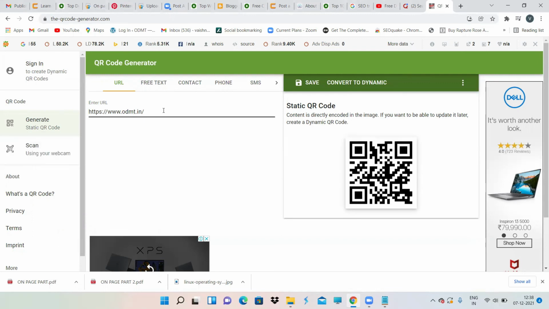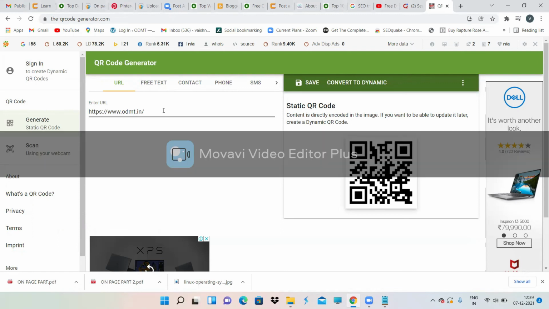Anybody scanning that code? Okay, let me do it. Oh, I have already done it. I'm directly going into the ODMT website. You guys can just try it.